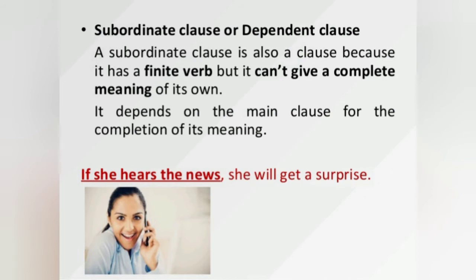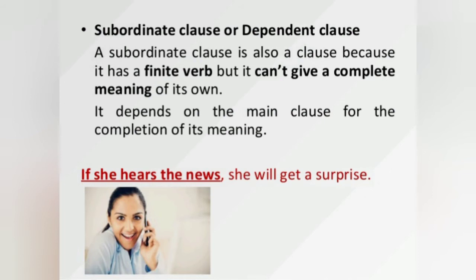But it cannot give a complete meaning. So in a subordinate clause, you will not get a complete meaning, and it depends on the main clause for the completion of the sentence meaning. So the previous example: if she hears the news, that is the dependent clause, and she will get a prize is the main clause. So if she hears the news is not complete without she will get a prize.